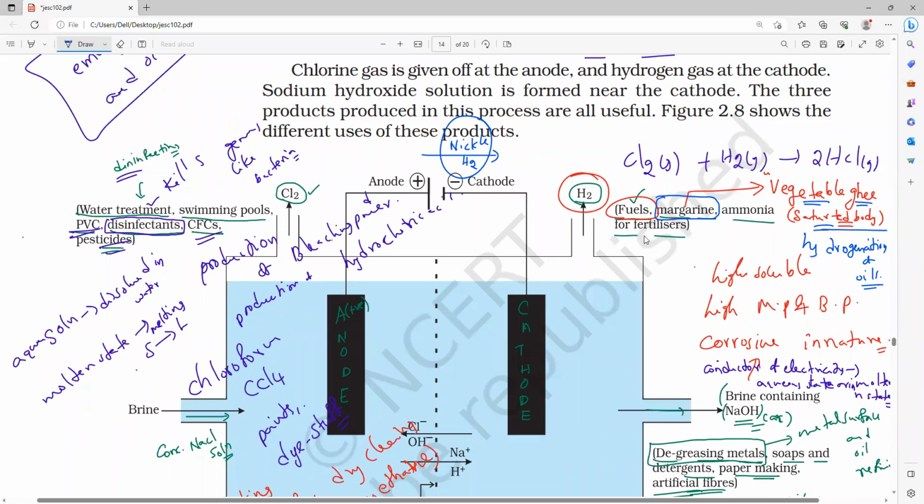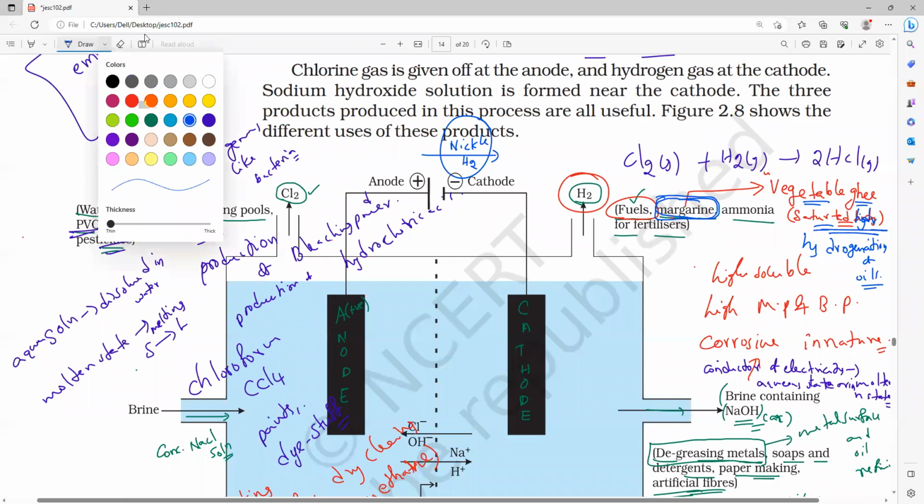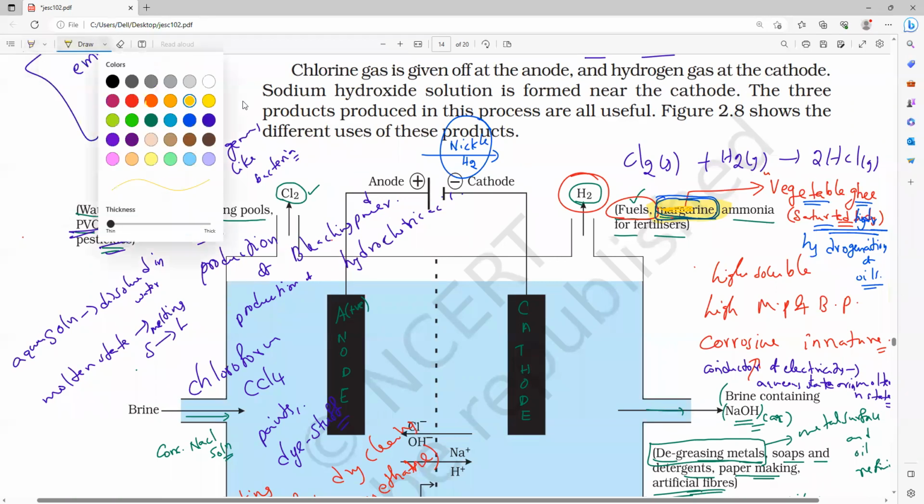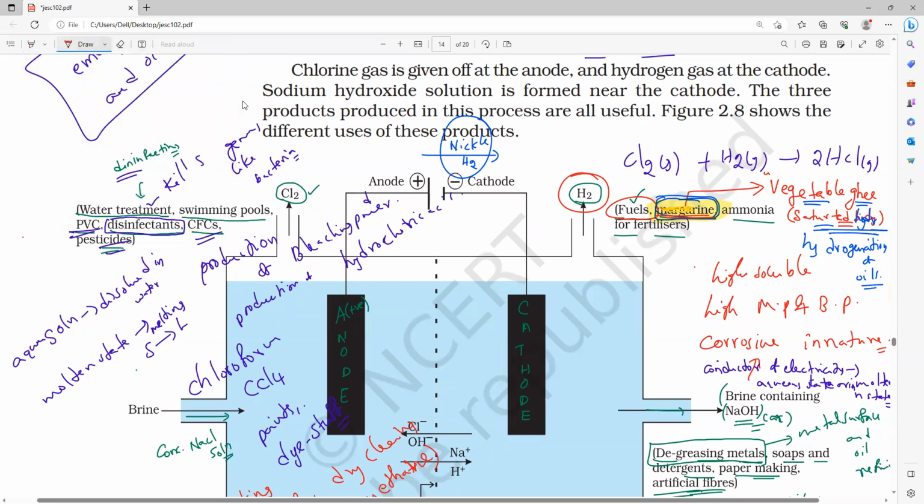These saturated fats we call margarine, or vegetable ghee, or solid ghee. That reaction we will get in the fourth chapter. So hydrogen is used for hydrogenation of oils, which is the formation of margarine.